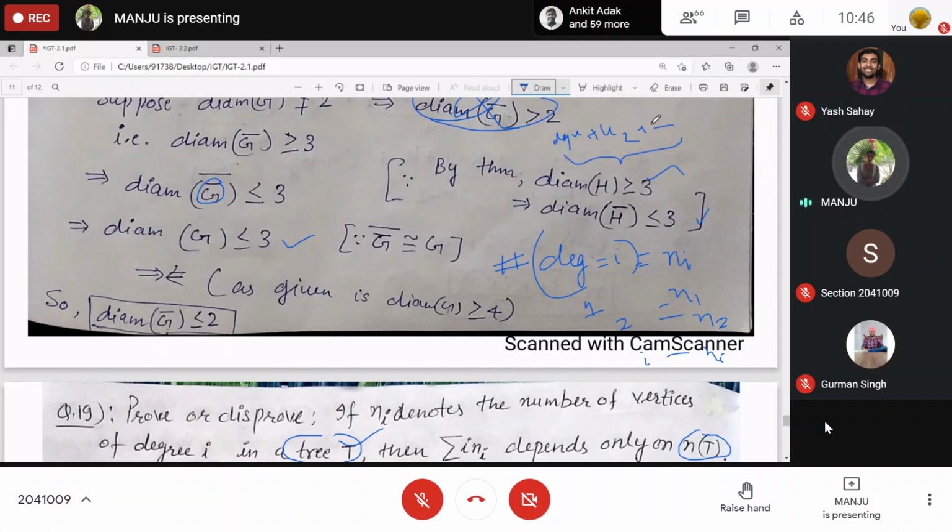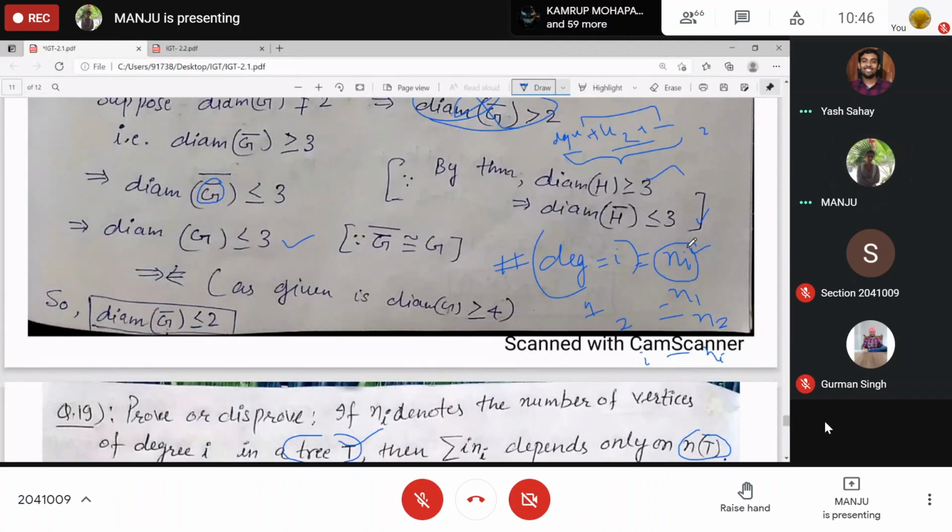All have the same degree, so you do 5 into degree. If the degree of these 5 vertices is 2, you add 2 plus 2 plus 2 plus 2 plus 2, five times, so 5 into 2. Similarly, if there are ni vertices with degree i, in the summation i will be added how many times? Ni times.